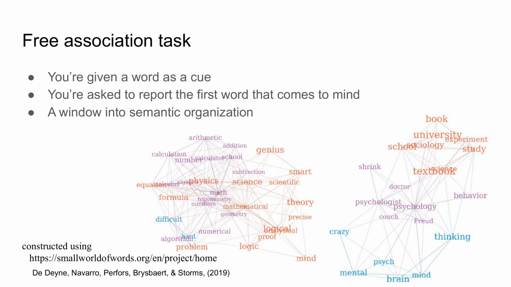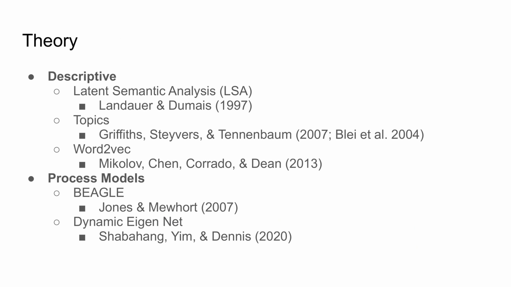In this talk, I will first briefly discuss some influential models of semantic processing and how they could be used to model free associations. And then I'm going to present our own dynamic systems view that treats free associations as steady states. We consider two classes of modeling: high-level descriptive accounts and low-level process models.